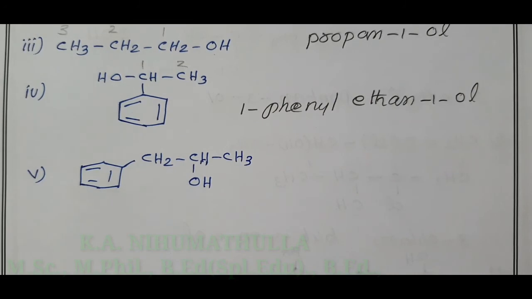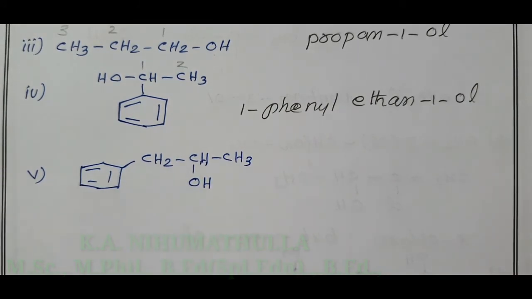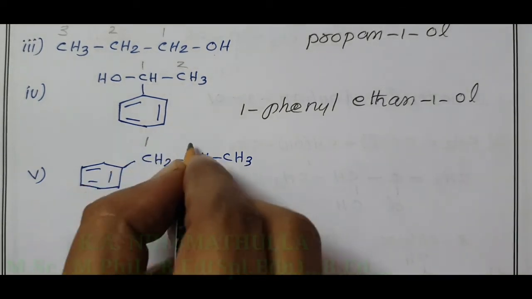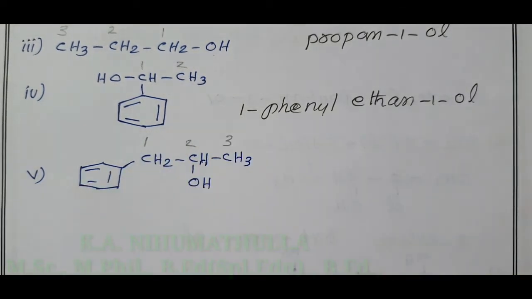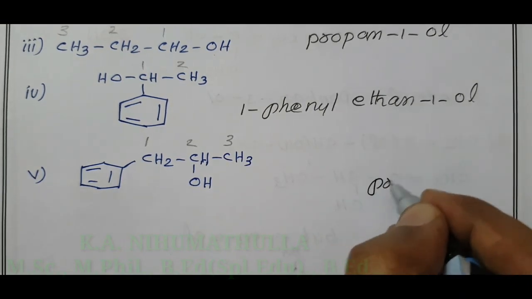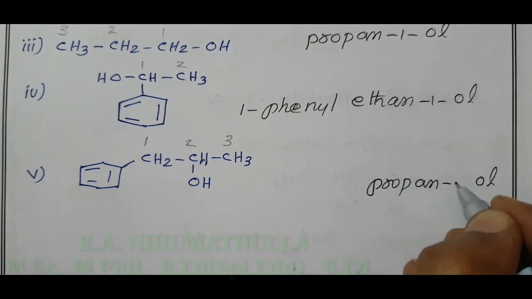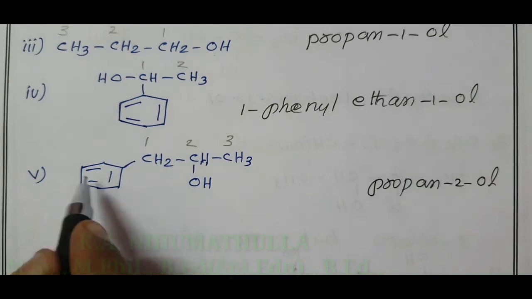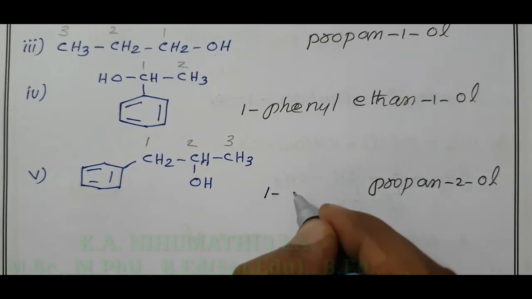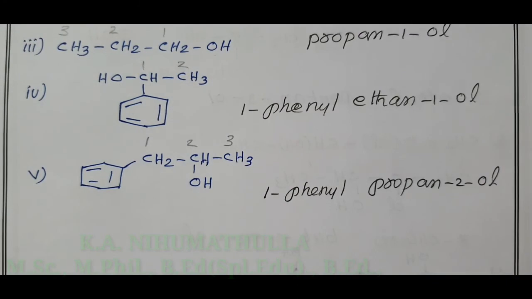Our fifth compound: to the benzene ring, one isopropyl alcohol is attached. Then we give number 1, 2, 3. 3 carbon, root word prop, carbon single bond, an, OH, ol, position of OH is 2. And in the first carbon we have 1-phenylpropan-2-ol.